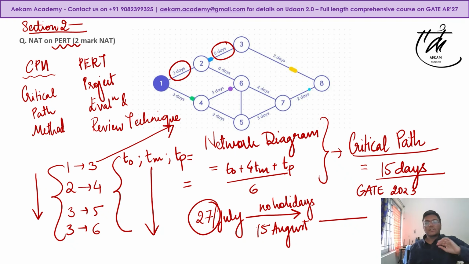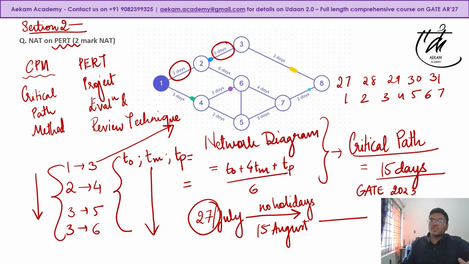Secondly, if you are very confident in doing mental maths and then deriving the answer, that's a very good thing, but don't risk it. If you still feel you need to write everything down, I would suggest writing it down. So you can just write 27, 28, 29, 30. July has 31 days, 31st, then 1 2 3 4 5 6 7.